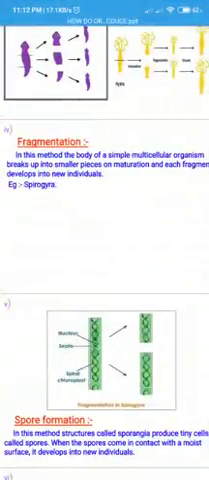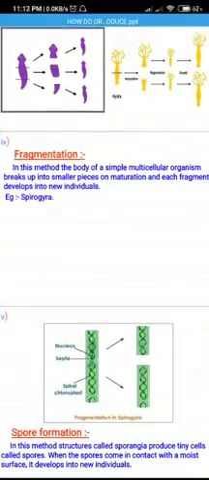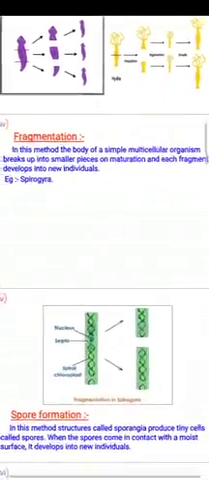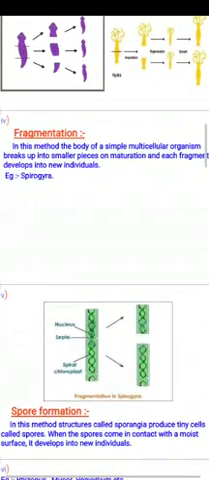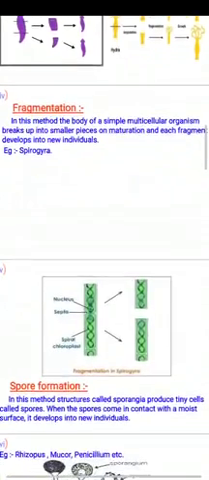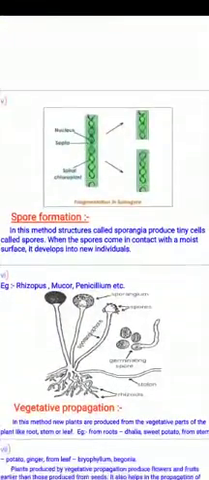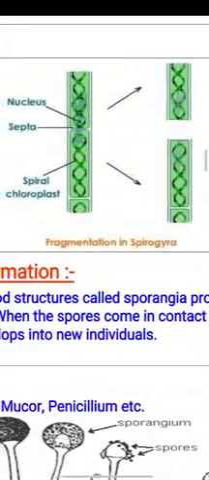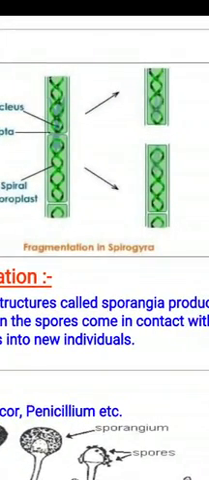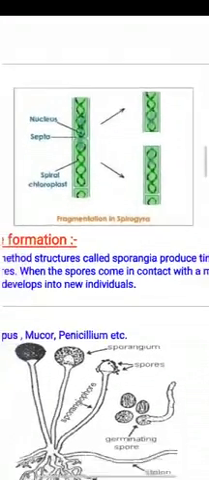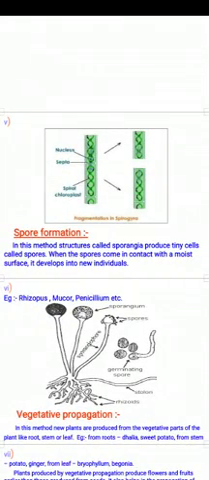The next process is fragmentation. In this method, the body of a simple multicellular organism is broken into smaller pieces and each fragment develops into a new individual. As we can see in the diagram, this is fragmentation in Spirogyra. Here it is breaking down into fragments, and these fragments are developing into new individuals.